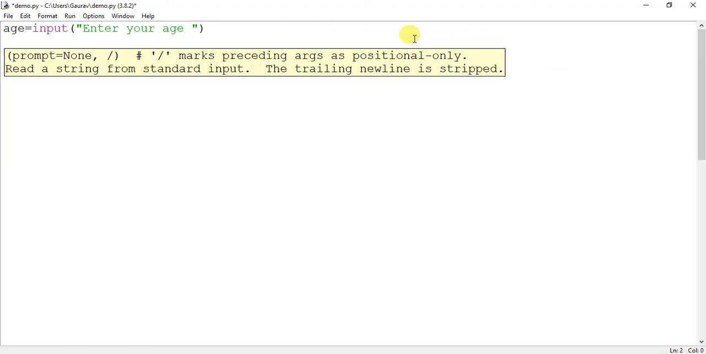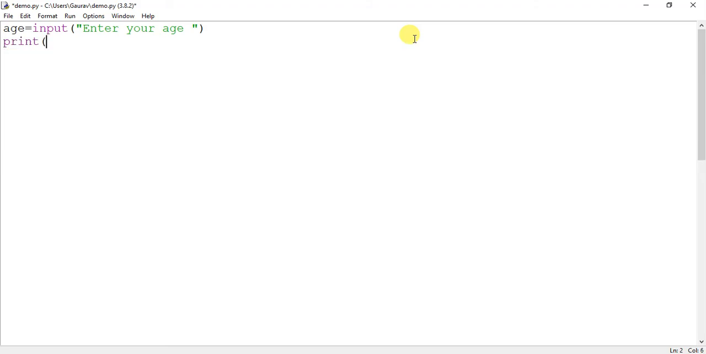Now what will be the processing of it? When the user enters the age, that age will be saved in the variable called age, and then we print the age. And one more thing we will print is the type of age. The variable type we should print. Let us save it using Ctrl S, and run it using F5.